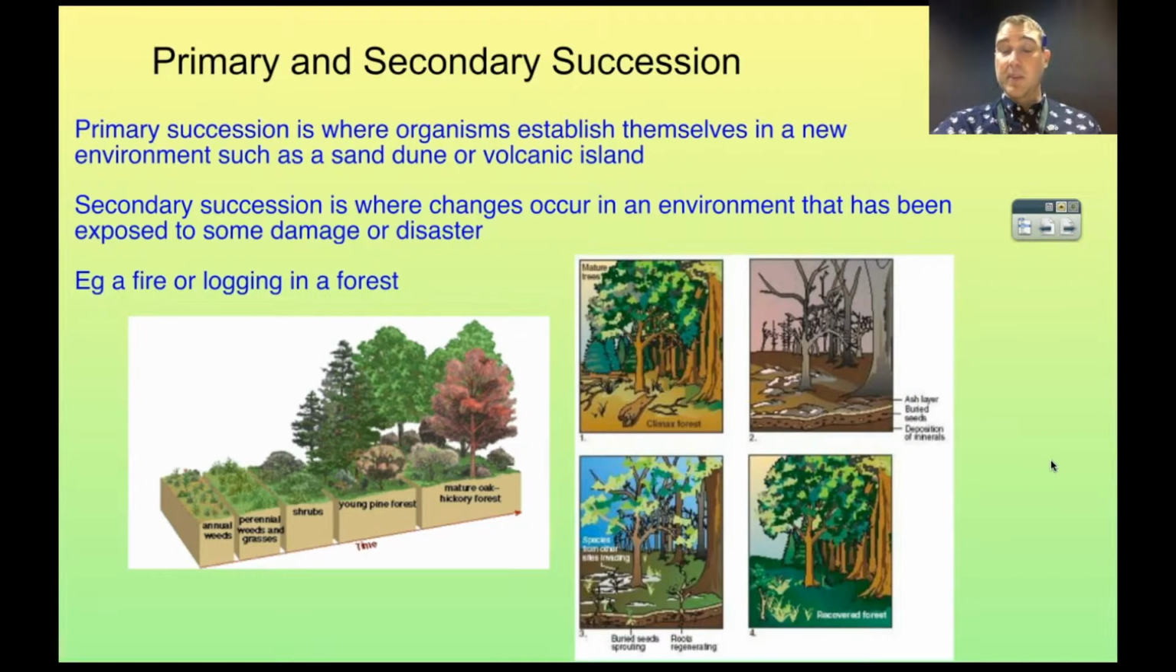So succession is broken up into two types, primary and secondary succession. Primary succession is where you're starting from brand new. So our example of the volcanic island with the lava flow, but a sand dune is also a good place to watch primary succession occurring.